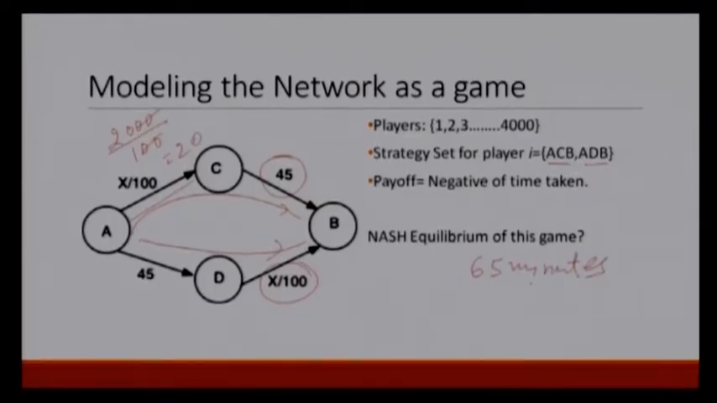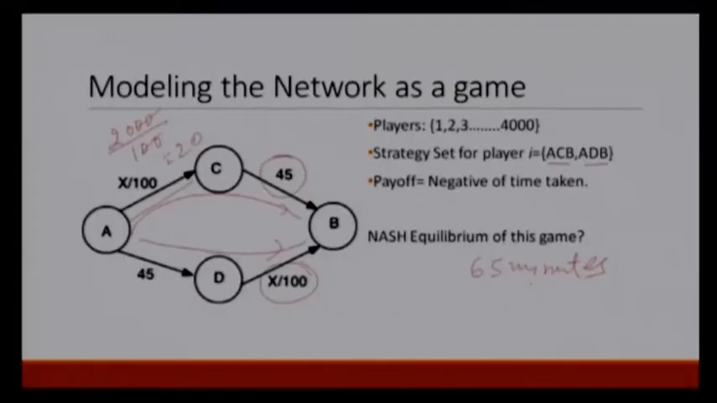How about motorists traveling on ADB? Again there are 2000 motorists on AD, and again 2000 motorists are on DB. So, everyone would take 20 minutes from D to B, and A to D it is given as 45 minutes. So, again everyone would take 65 minutes.